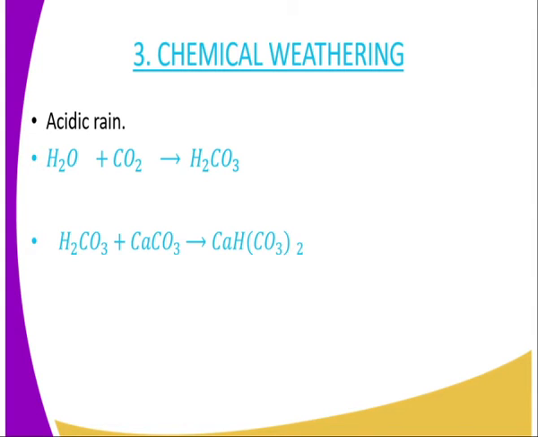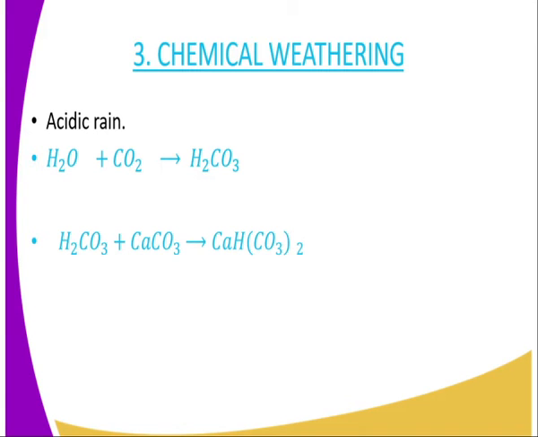And lastly, we have the third factor, that is chemical weathering. In chemical weathering, I will explain in terms of acid rain. There are factories which normally emit acidic gases into the atmosphere, such as carbon dioxide or sulfur dioxide. These gases normally react with water to form acid rain.